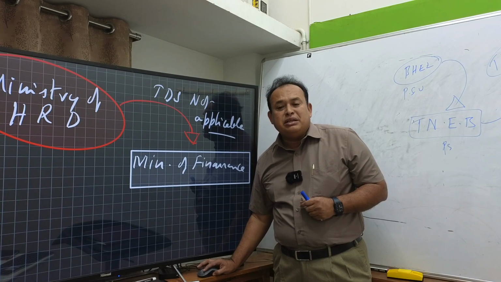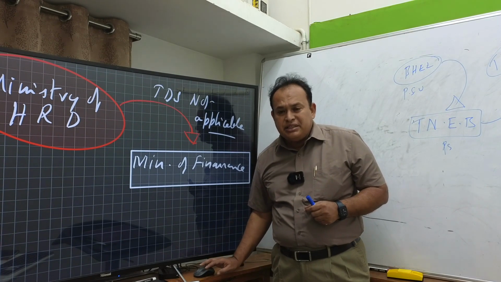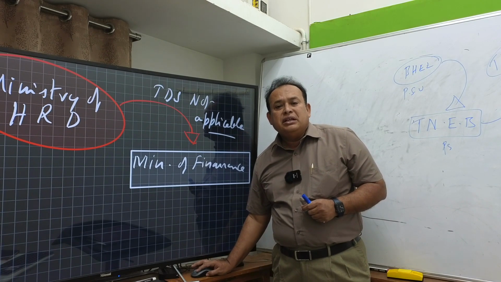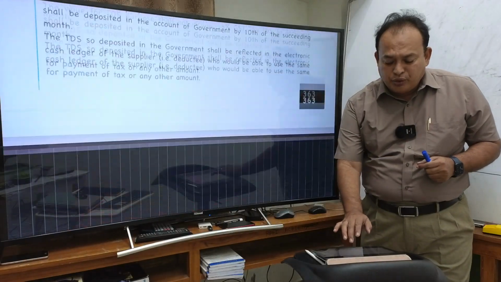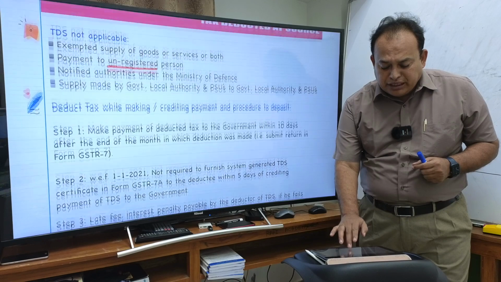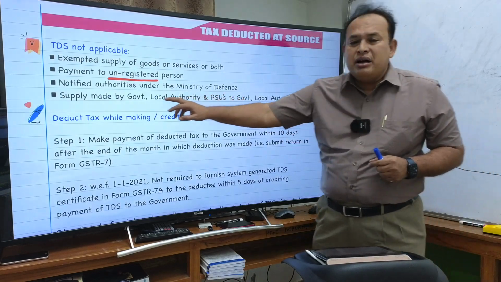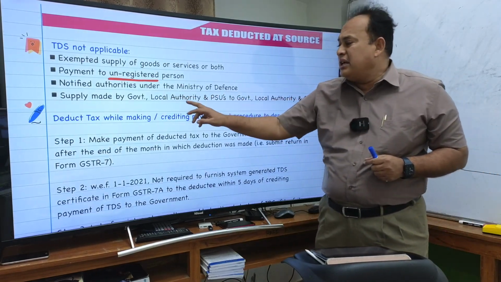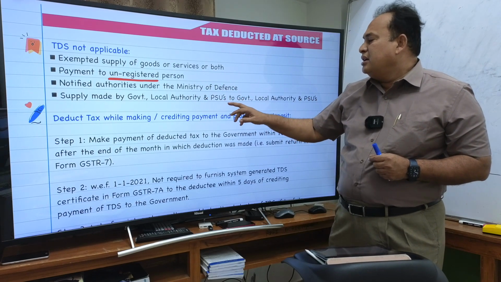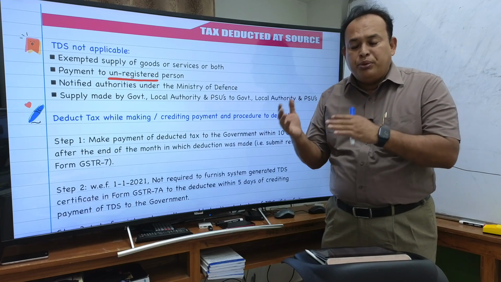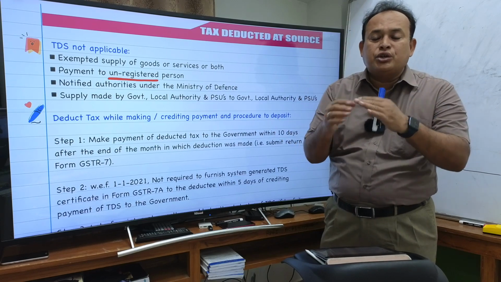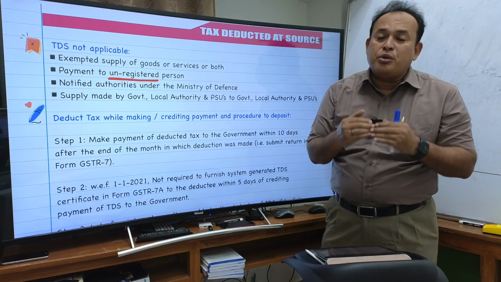It is very clearly mentioned, my dear friends, as you just came across: transactions between government, local authority, public sector undertaking to government, local authority and PSUs. PSU to PSU, PSU to government, government to PSU, or statutory body to statutory body.